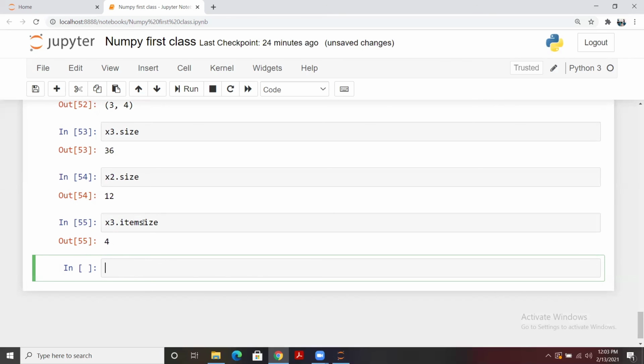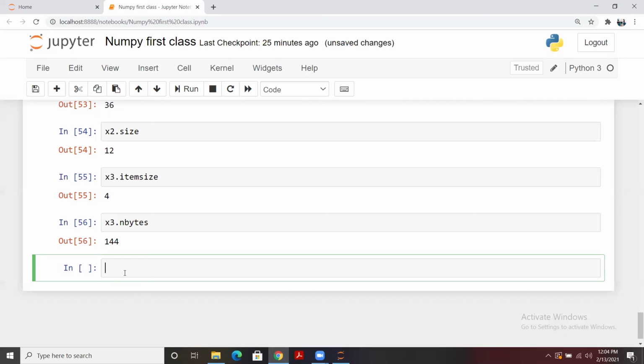So the item size output is in bytes, right? Which is the memory, you can say, that is utilized internally. So x3's per element takes 4 bytes. So how many elements do we have in x3? 36. So the total number of bytes in x3, 4 times 36, is 144. So this way we can get the item size of any array and the number of bytes as well for any array, right?